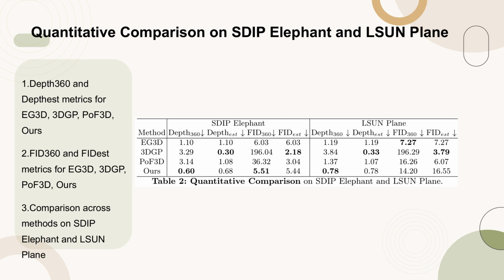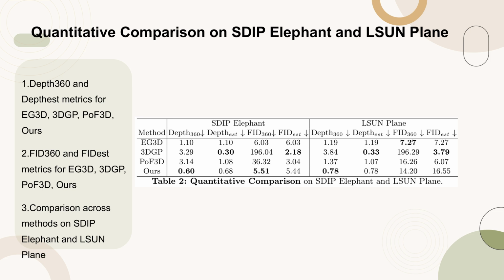Table 2 presents a quantitative comparison of various methods on the SDIP Elephant and LSUN plane datasets. The table includes depth-360 and depth-est metrics for EG3D, 3DGP, POF3D, and our method, as well as FID-360 and FID-est metrics for the same methods. This comparison highlights the performance of each method in terms of depth estimation and image fidelity across different viewing angles. The results indicate the strengths and weaknesses of each approach, providing a clear benchmark for future research in 3D image